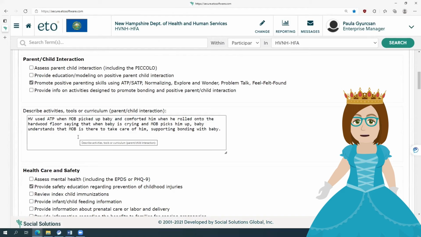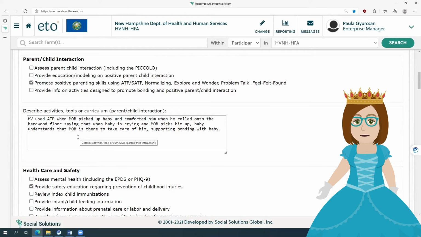I checked off what I did related to healthcare and safety. I provided safety education regarding prevention of childhood injuries, because on this visit, the mother recounted that baby rolled into the kitchen where there is a step down into the room. And the mother of baby said she had to bring the baby to the ER to make sure he didn't have any injuries, but she didn't know, so that's why she brought him.